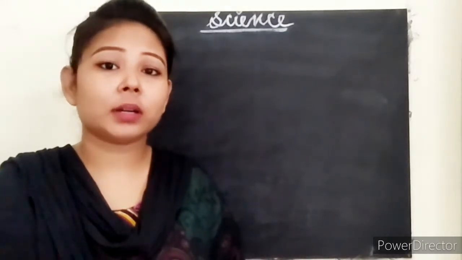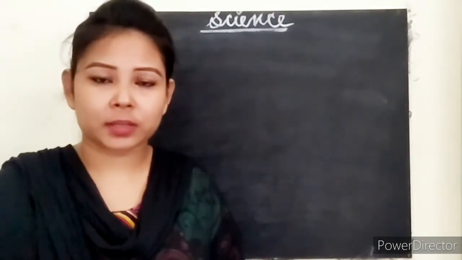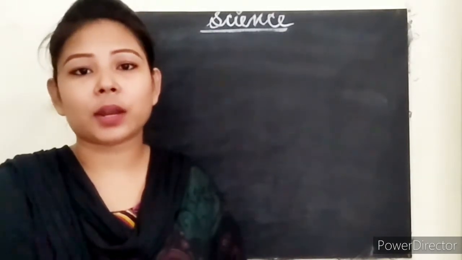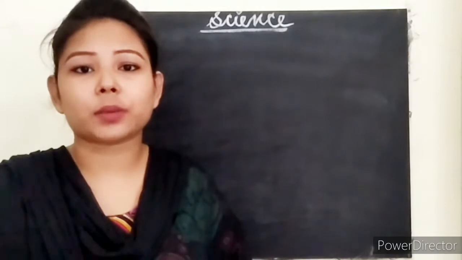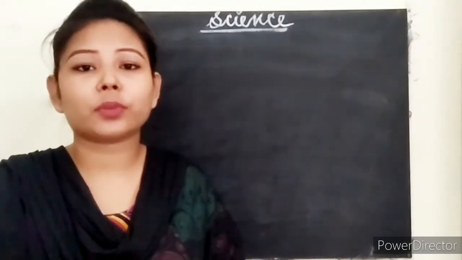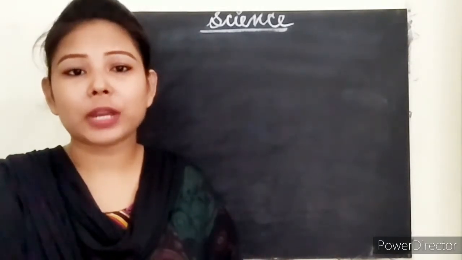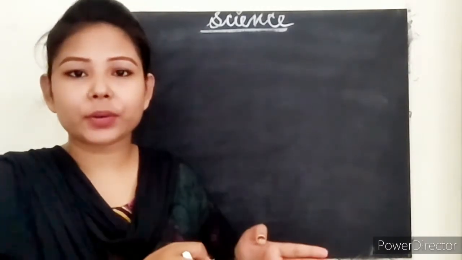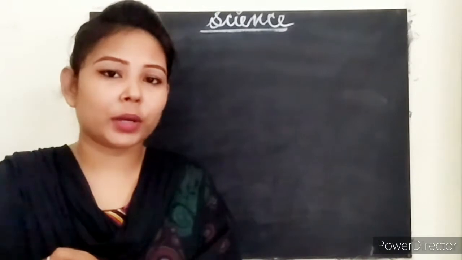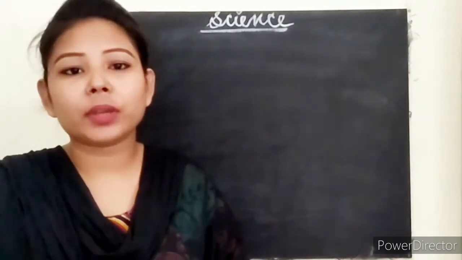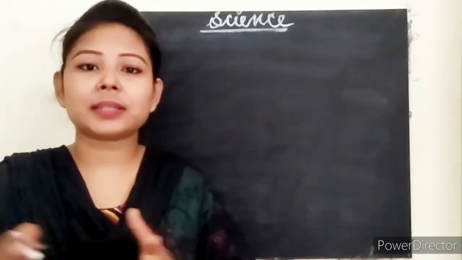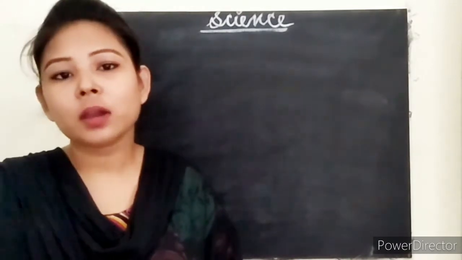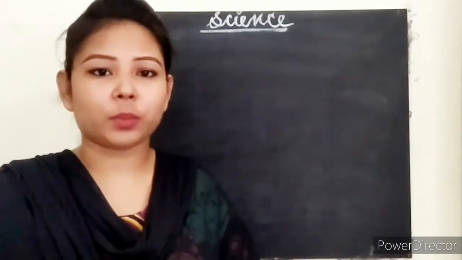You know what? Our earth consists of many things, right? And these things are known as natural resources. These natural resources are further divided into two categories, right? These are known as living resources and non-living resources, and we even call them biotic components and abiotic components of the earth. So what does it mean?